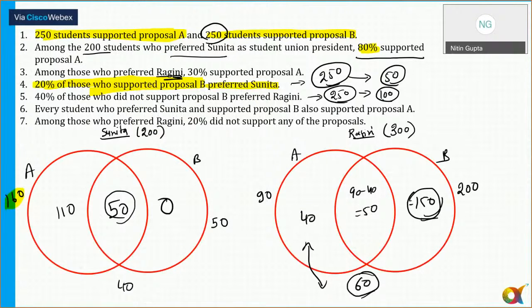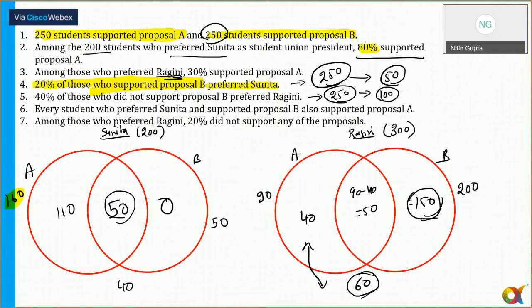So both proposals A and B. How many students are there who have supported both proposals A and B?